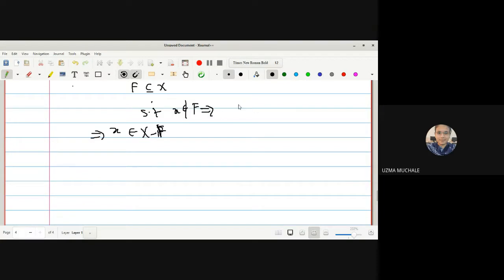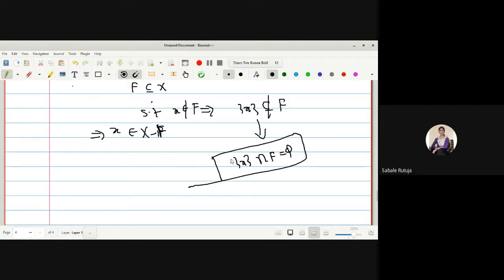By this condition, I can say the singleton X is not a subset of F. And one more condition from this, I can write singleton X intersection with F is empty. So I can consider the open set G which contains the point X, and F itself is an open set as well as a closed set, so I can consider this to be H. This contains the point X, this contains the closed set F. And no doubt, G intersection H is empty, that is, singleton X intersection with F is the empty set.